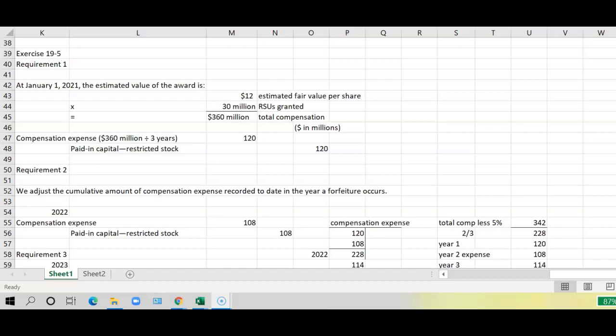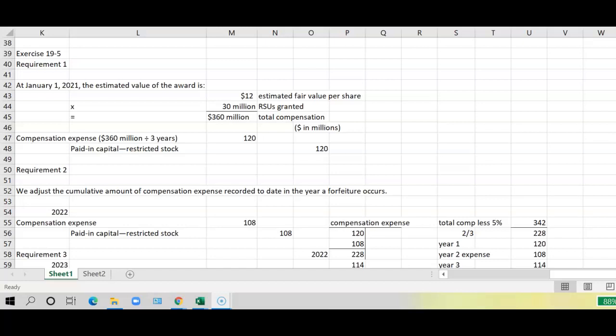So in this case, it would be the $360 million divided by 3, which is $120 million debited to compensation expense and paid in capital restricted stock credit of $120 million.